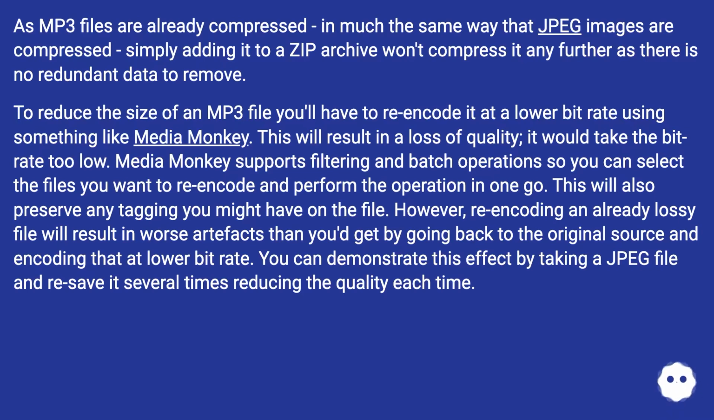MediaMonkey supports filtering and batch operations, so you can select the files you want to re-encode and perform the operation in one go. This will also preserve any tagging you might have on the file. However, re-encoding an already lossy file will result in worse artifacts than you'd get by going back to the original source and encoding that at lower bit rate. You can demonstrate this effect by taking a JPEG file and resaving it several times, reducing the quality each time.